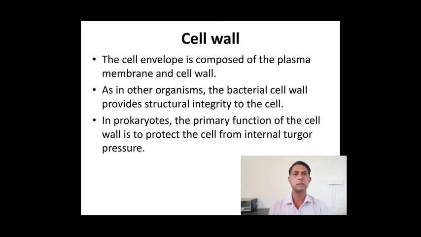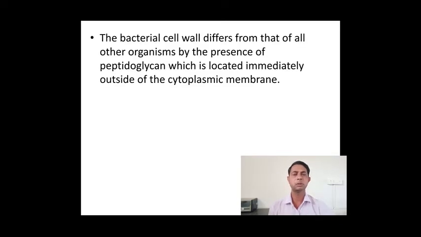Along with that, in prokaryotes the primary function of the cell wall is to protect the cell from the internal turgor pressure. So the shape of the bacterial cell is maintained due to the presence of this cell wall, and it helps in maintaining the turgor pressure of the cell.